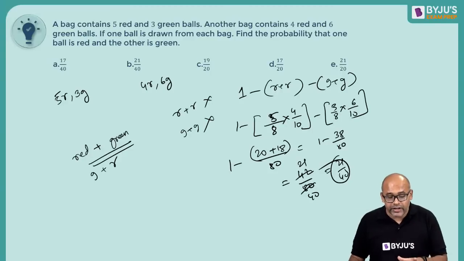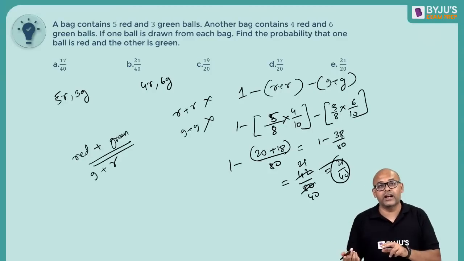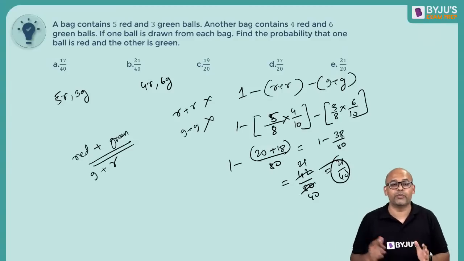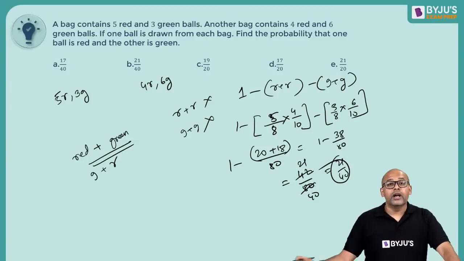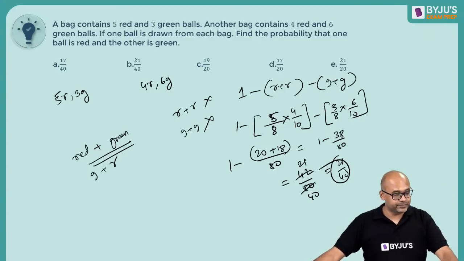So yesterday what we did is, we directly looked at the 2 cases, getting red then green, and green then red. We added it. Today we are doing it slightly differently because I didn't want to bore you with the same approach. Probability P&C can be done in multiple approaches, guys. Whatever works for you, please stick to that.